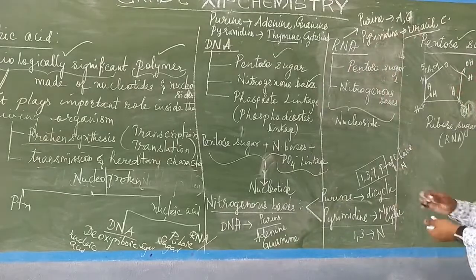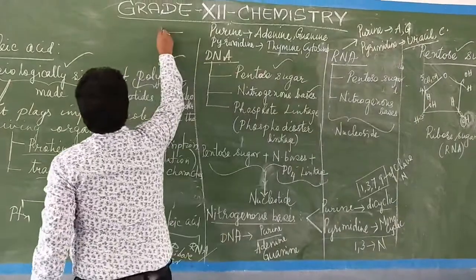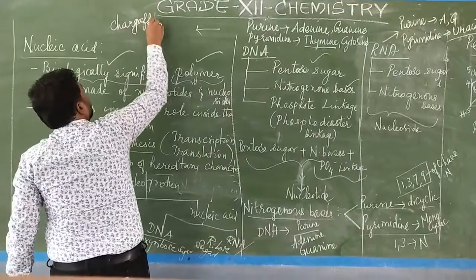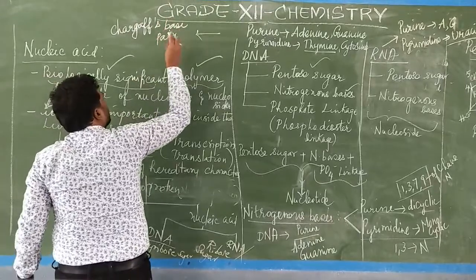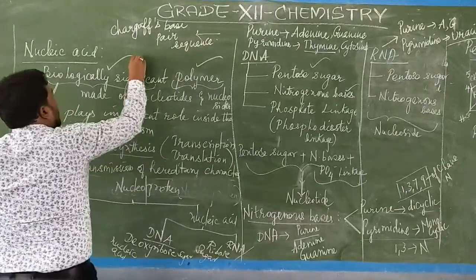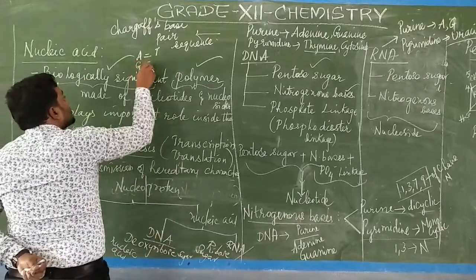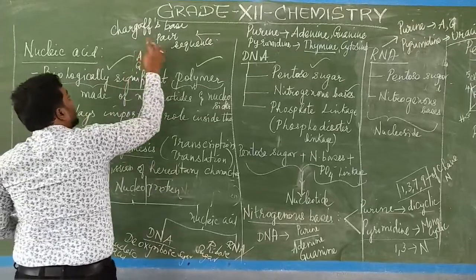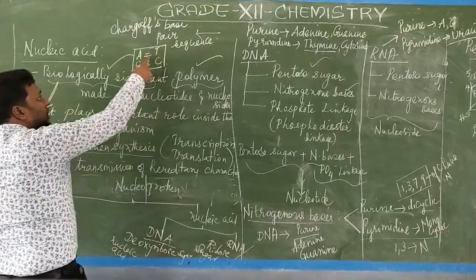Now adenine always pairs with thymine and guanine always pairs with cytosine. This base pairing is called Chargaff's base pair rule. Chargaff's base pair rule is that adenine always pairs with thymine, whereas guanine always pairs with cytosine. This pairing is called Chargaff's base pair rule.